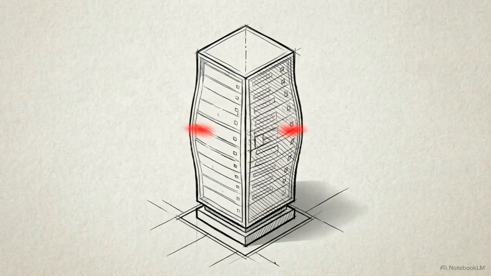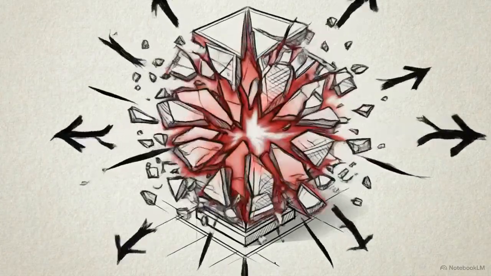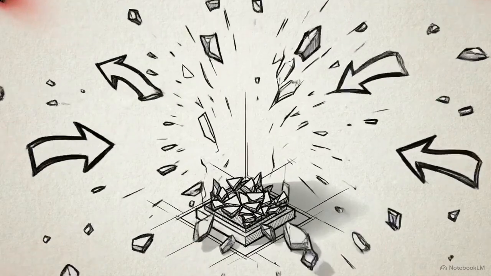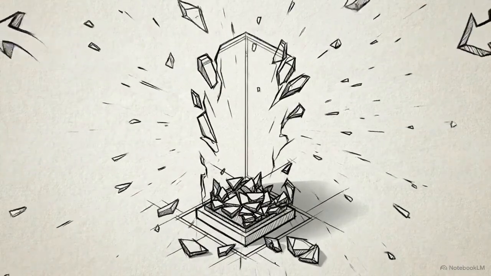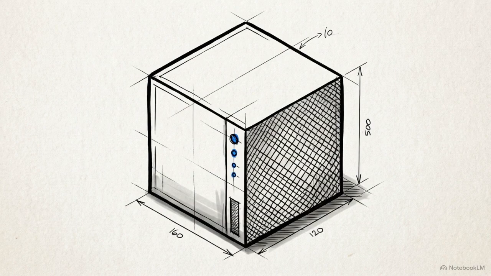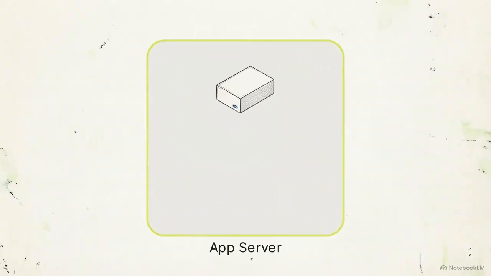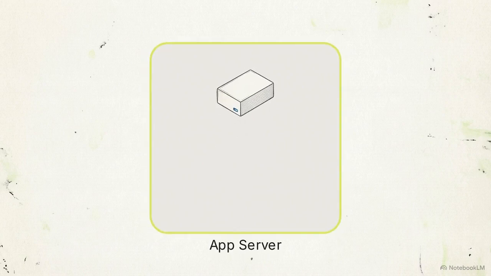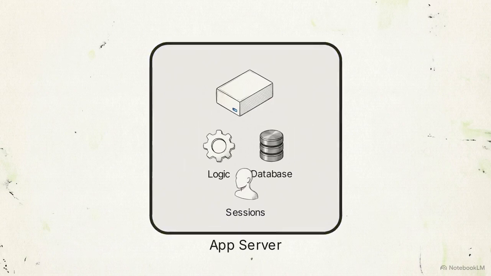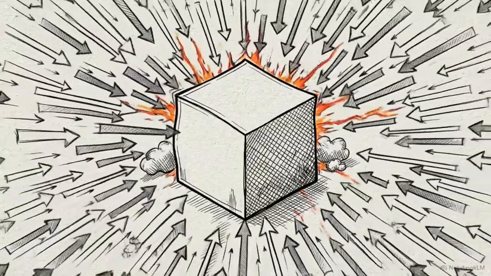If you want to guarantee your application will collapse under pressure, give your server a perfect memory. Most systems start by relying on vertical scaling. You take a single, powerful machine and keep upgrading the RAM and the CPU to handle more work. In this setup, one machine handles everything, managing the logic, talking to the database, and keeping user sessions right inside its own internal memory. But hardware eventually hits a ceiling.